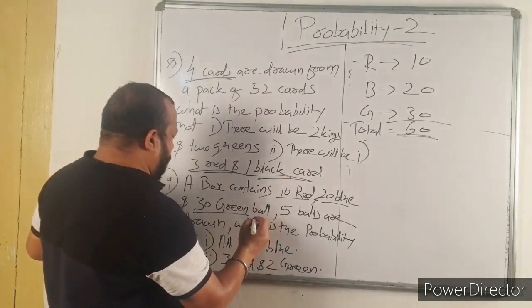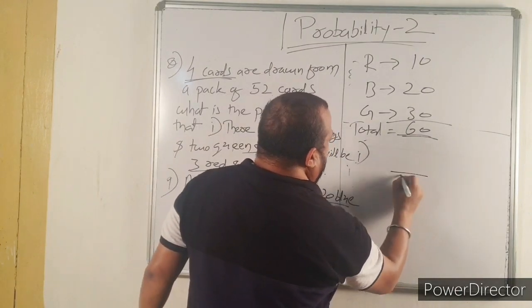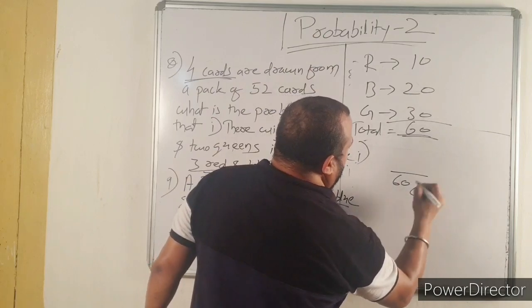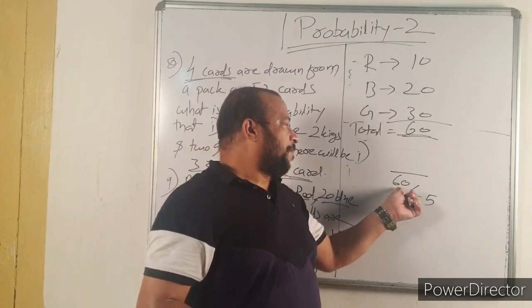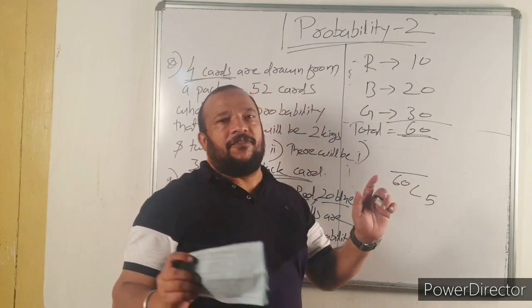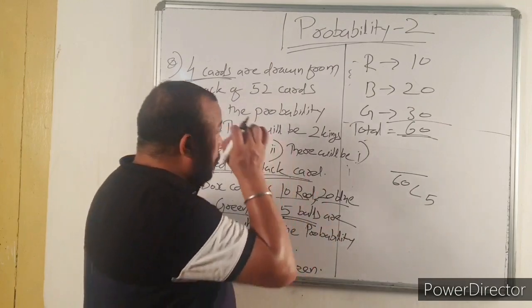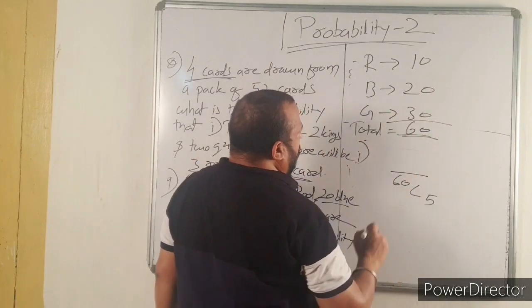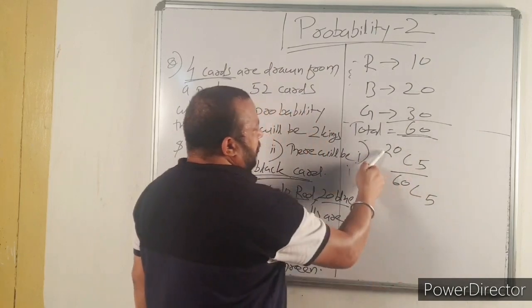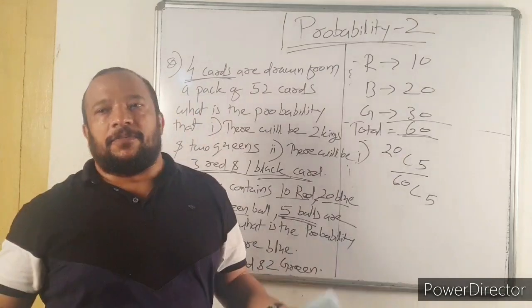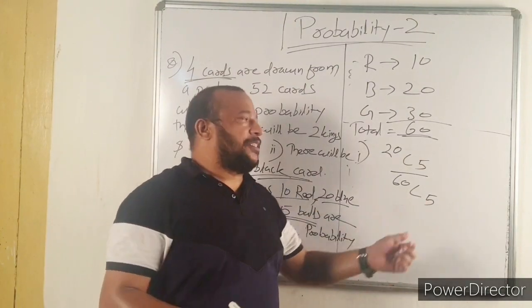So you have to draw 5 balls. So the denominator will definitely be 60C5. 5 balls out of 60 you can draw in 60C5 ways. Then in those 5 balls all are blue. Total there are 20 blue balls. So 20C5. This is your favorable event and this is your total number of events.